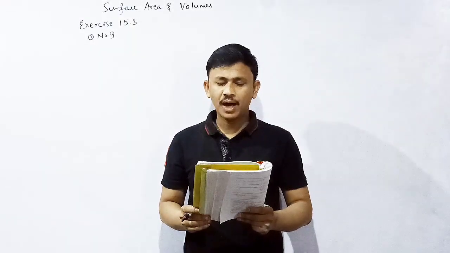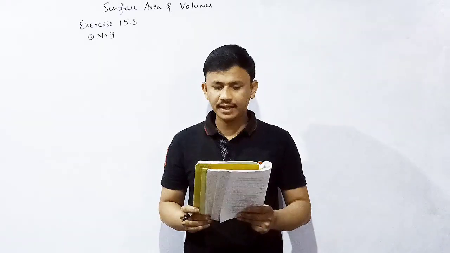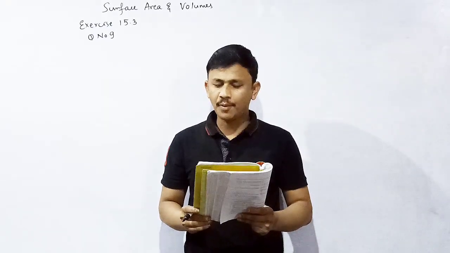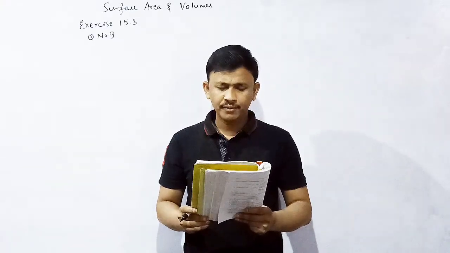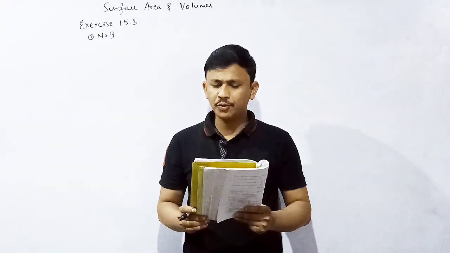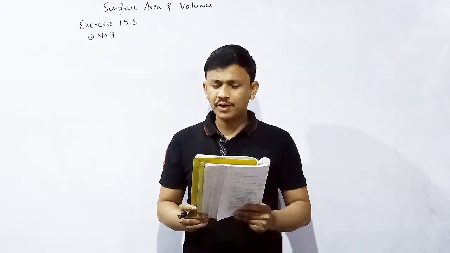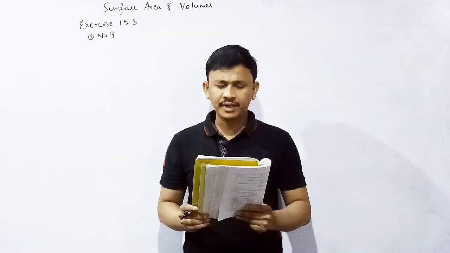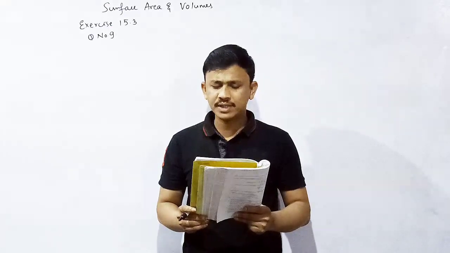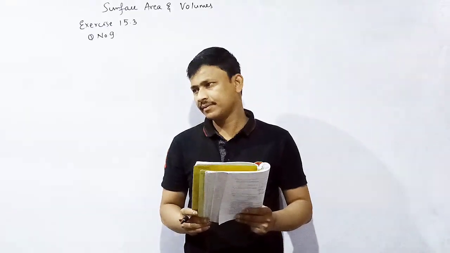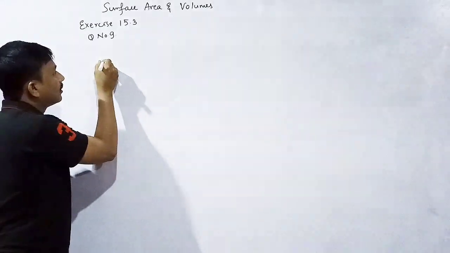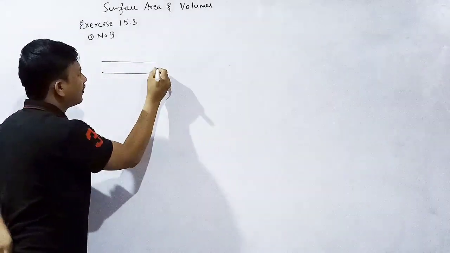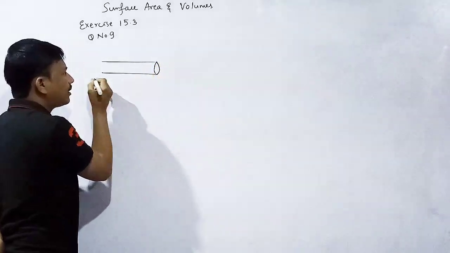Question number 9. A farmer connects a pipe of internal diameter 20 centimeter from a canal into a cylindrical tank in her field, which is 10 meter in diameter and 2 meter deep. If water flows through the pipe at the rate of 3 km per hour, in how much time will the tank be filled? Okay, there is a canal, there is one pipe which is connected to the what?